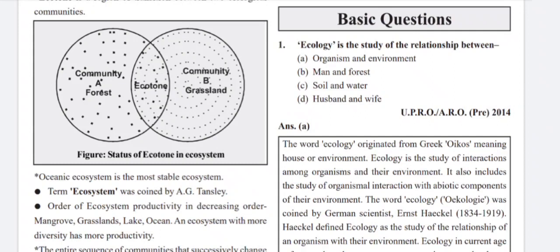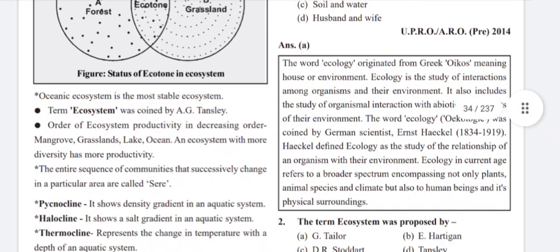The word ecology, meaning oikology, was coined by German scientist Ernst Haeckel, 1834 to 1919. Haeckel defined ecology as the study of relationship of an organism with their environment. Ecology in the current age refers to a broader spectrum encompassing not only plants, animal species, and climate but also human beings and its physical surroundings.